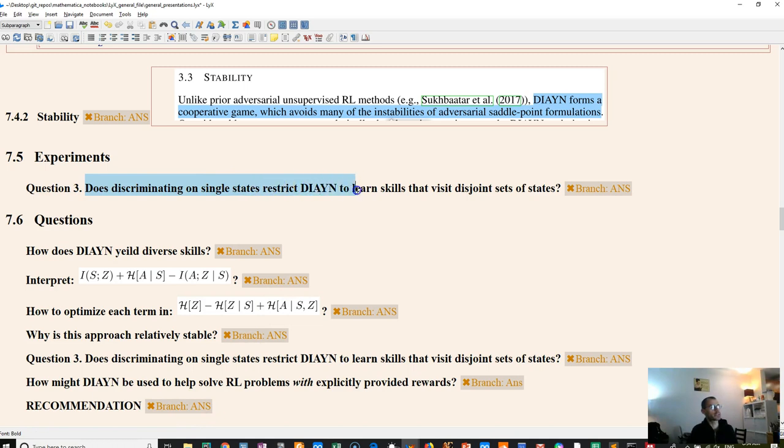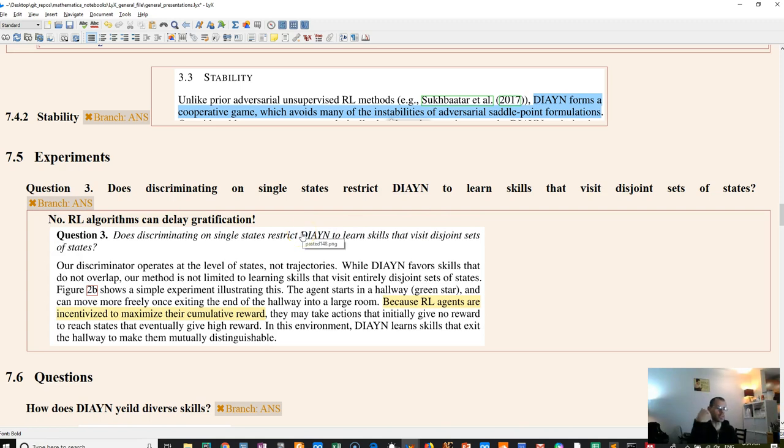So, does discriminating on just the single states restrict you to learning skills that visit disjoint sets of states? And the answer is, of course, no, because RL algorithms can do things now in order to get rewards in the future, right?